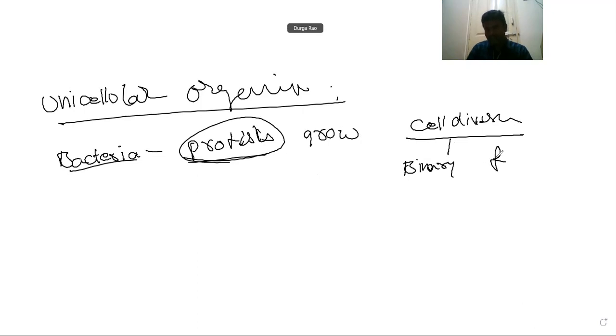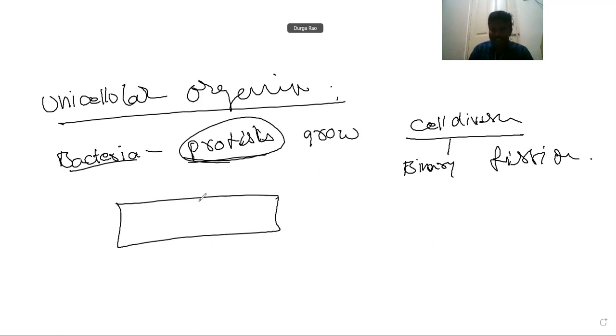Binary fission, everybody knows, can happen within 24 hours. Briefly, what does binary fission mean? Take a bacterium. Here the nucleus will be there. This nucleus divides, and a partition comes on this side and one more on this side, dividing the protoplasm, the cytoplasmic material. Binary means two, and fission means split. So the parental body divides into two parts, and each will grow as a new individual.